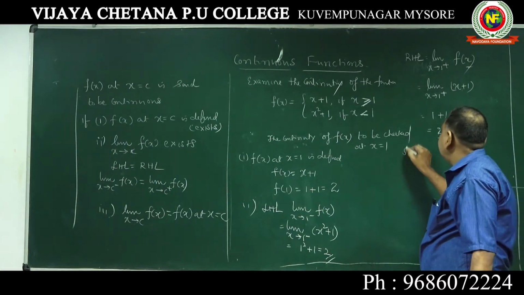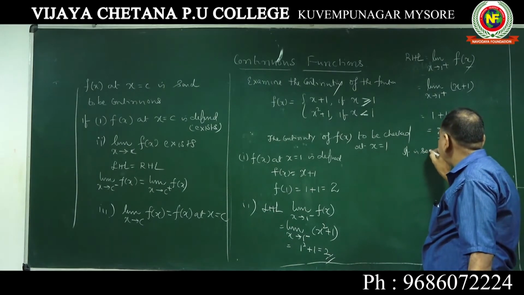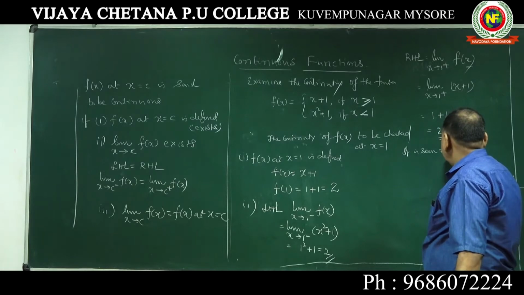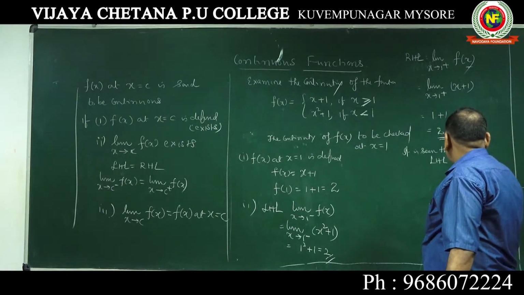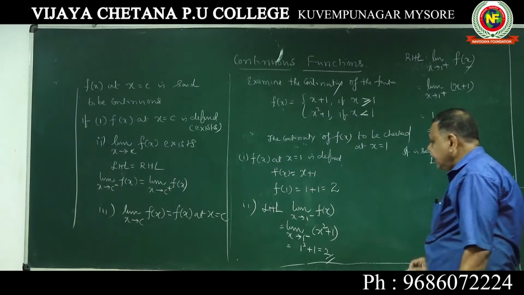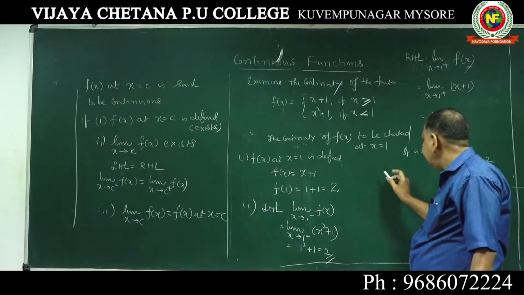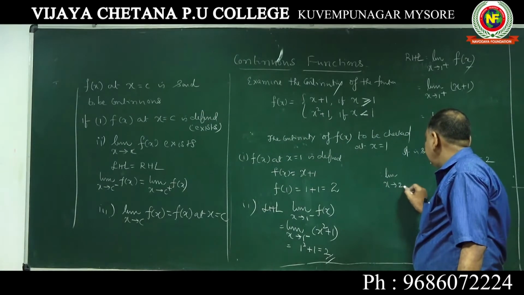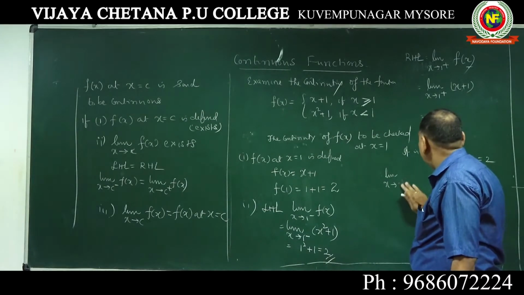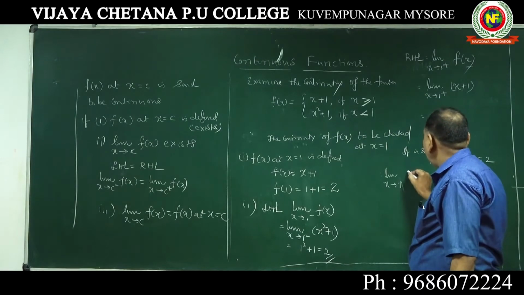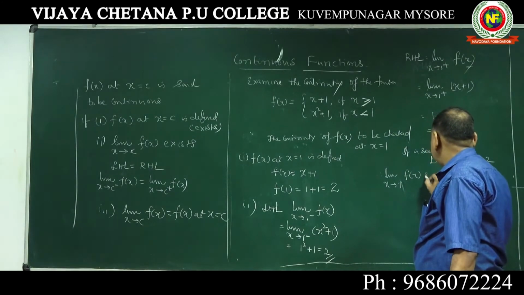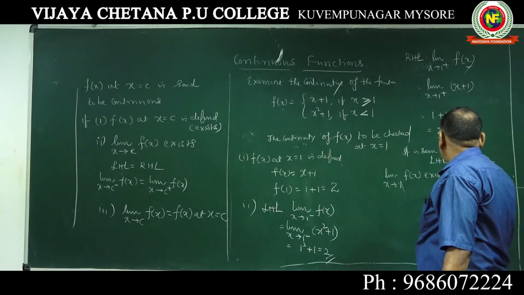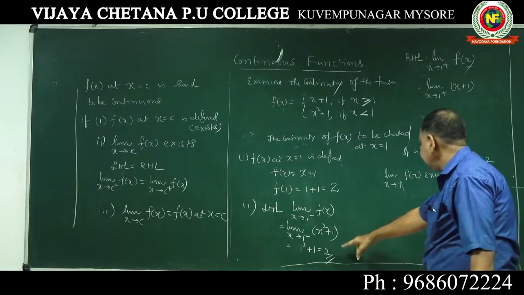You write that it is seen from 1 and 2. Otherwise, it is seen that LHL is equal to RHL is equal to 2. Left hand limit is equal to right hand limit is equal to 2. What is the conclusion? Therefore, limit x tending to 1 of f of x exists and it is equal to 2.